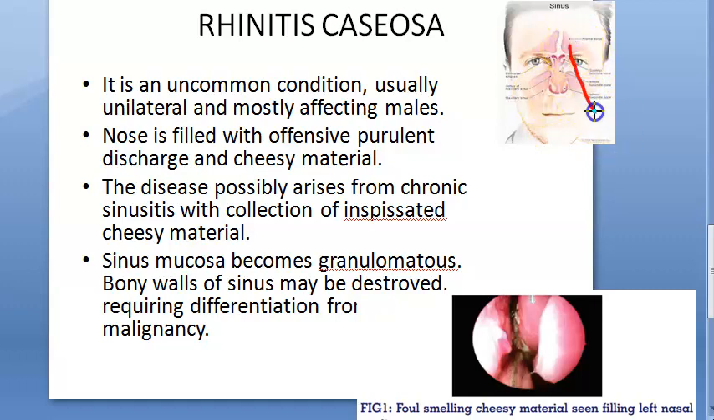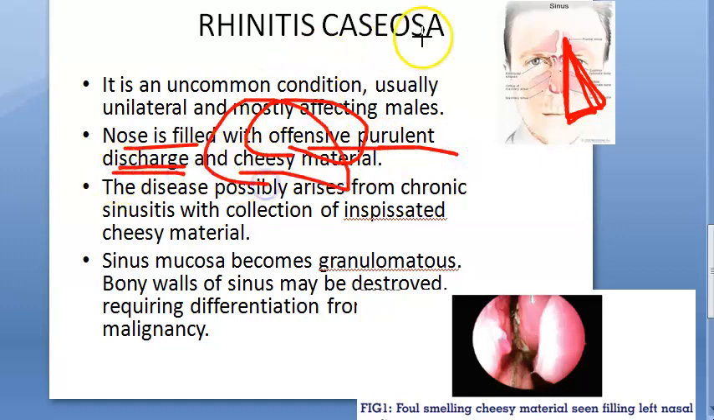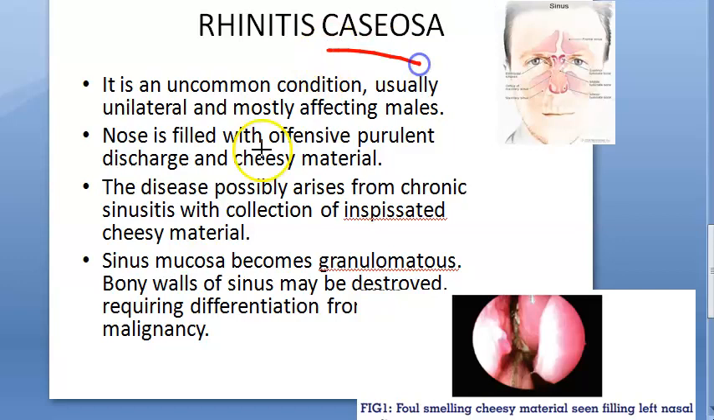Now let us say this left part is affected, unilateral, and it is affecting males. It's an uncommon condition. The nose is filled with offensive purulent discharge. It's offensive, so it's smelly, purulent pus discharge, and cheesy material. That is why the name Caseosa. Right, cheesy material. So these are the words you'll have to write.